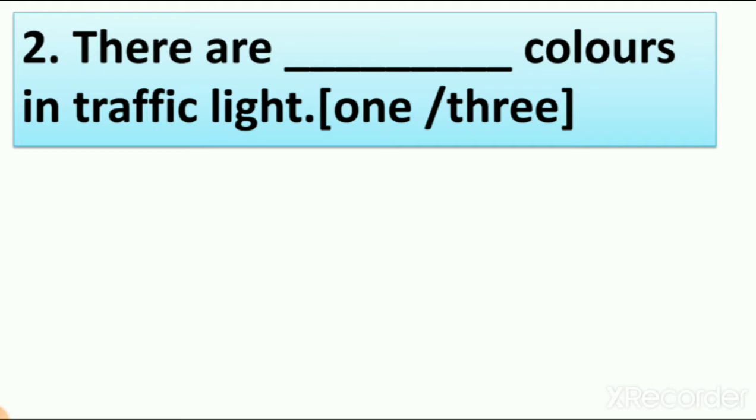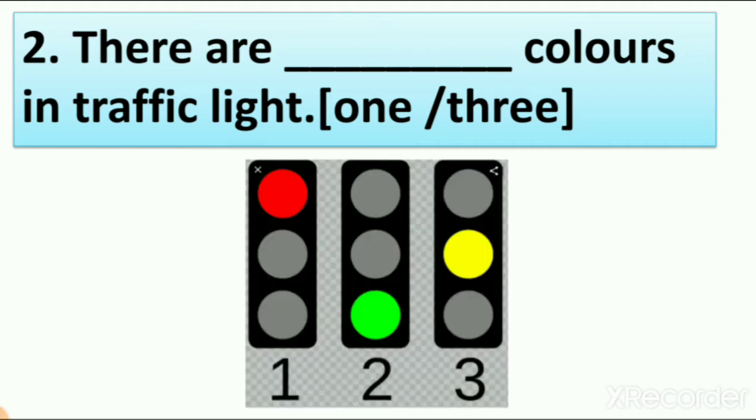Which colors of traffic lights? Red, yellow and green. So here you can see the picture of red, yellow and green traffic lights. As we learn in this lesson, red is for stop, green is for go and yellow is for wait, right? So here you can see the fill in the blanks is there are dash colors in traffic light. Two options we have here, 1 and 3. Now you can easily understand with this picture that 1 is red color, 2 is green color and 3 is yellow color.